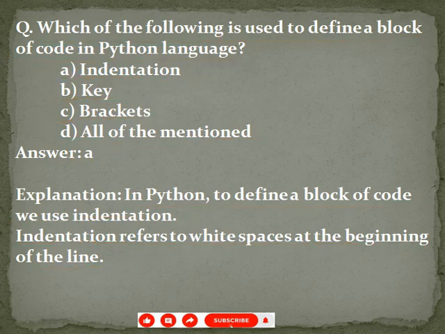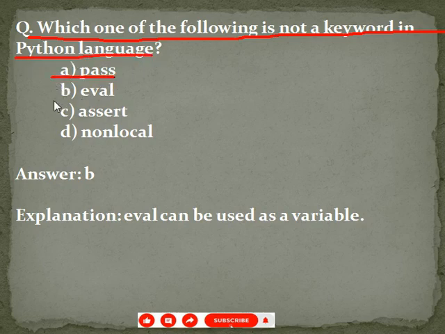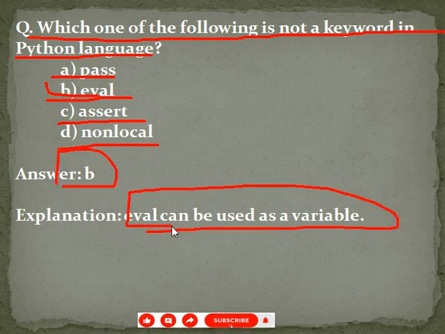Our next question, which one of the following is not a keyword in Python language? Given options are A, pass, B, eval, C, assert, D, nonlocal. Your correct answer is option B, eval. Eval can be used as a variable.